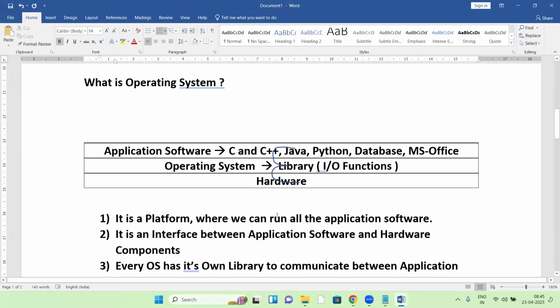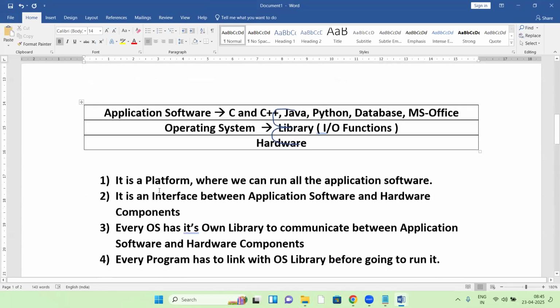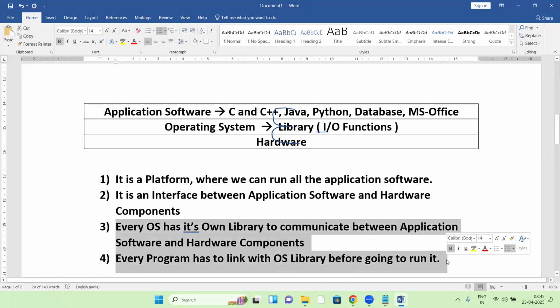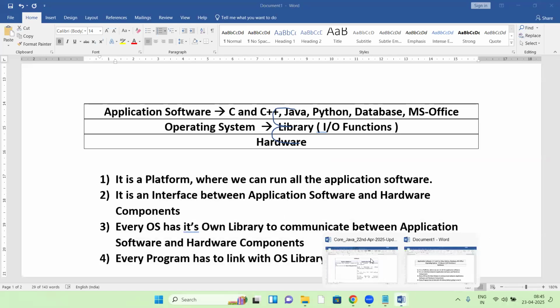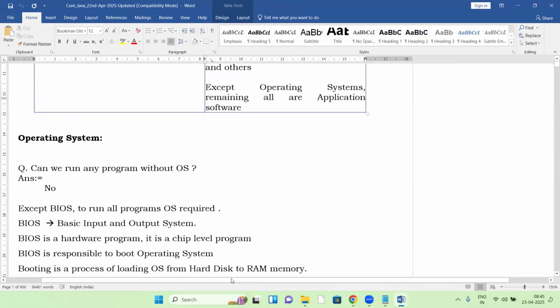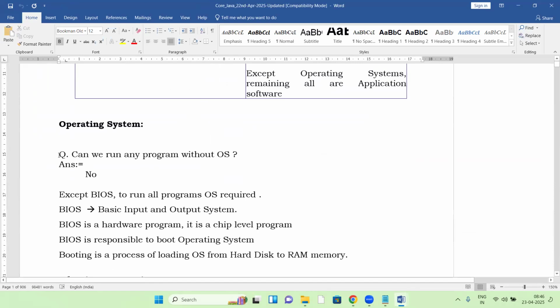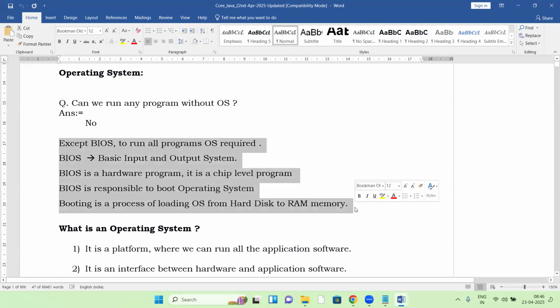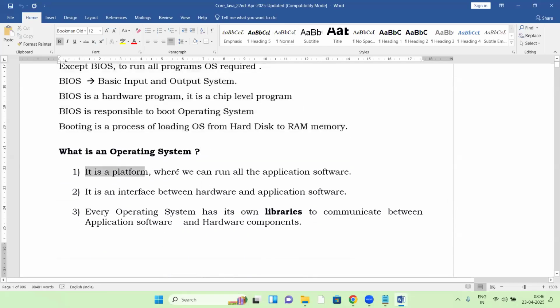So this is about OS. What is an operating system? It's a platform, and it's an interface. Inside the OS is a library for communication purposes. Next, every program links with the OS library. Remember the third and fourth points. This is today's topic about OS. Can we run any program without an OS? No. The same points are prepared in the document, nothing missing. Next, about OS: it's a platform.